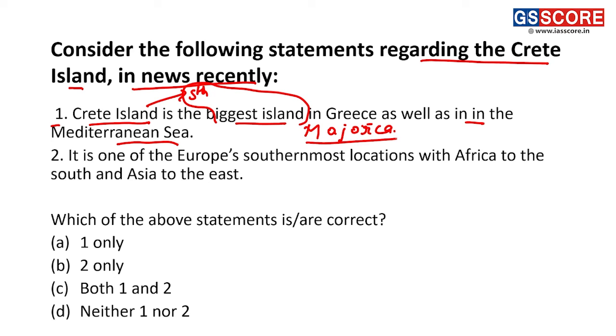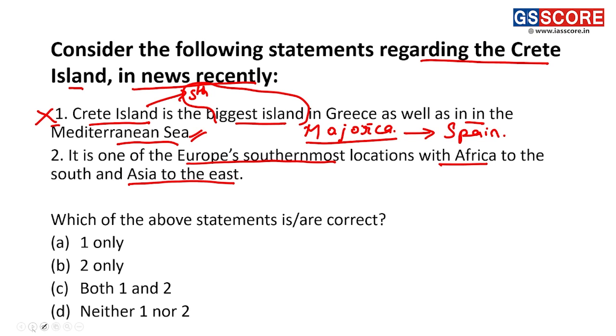It is Majorca. This island is present near the country of Spain, and it is the biggest island of the Mediterranean Sea, thus making statement 1 an incorrect statement. Statement 2. It is one of Europe's southernmost locations with Africa to the south and Asia to the east.